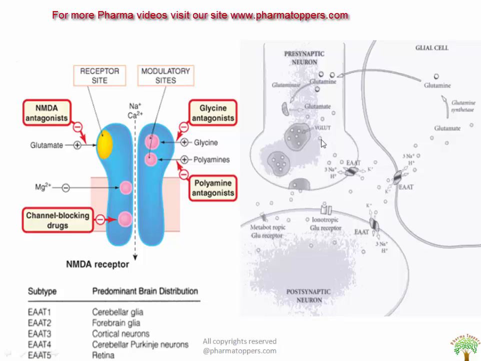So here you could see, friends, the synapse, which starts with the presynaptic neuron where the glutamate is synthesized and taken up by the V-glut transporters. It is released by excitotoxicity and acts on the metabotropic and ionotropic glutamate receptors and also through the excitatory amino acid receptors, with an exchange of 3 Na+ inside and 1 K+ outside and also 1 H+ inside. Thus it is released and acts on the postsynaptic neuron and enters into the glial cells.